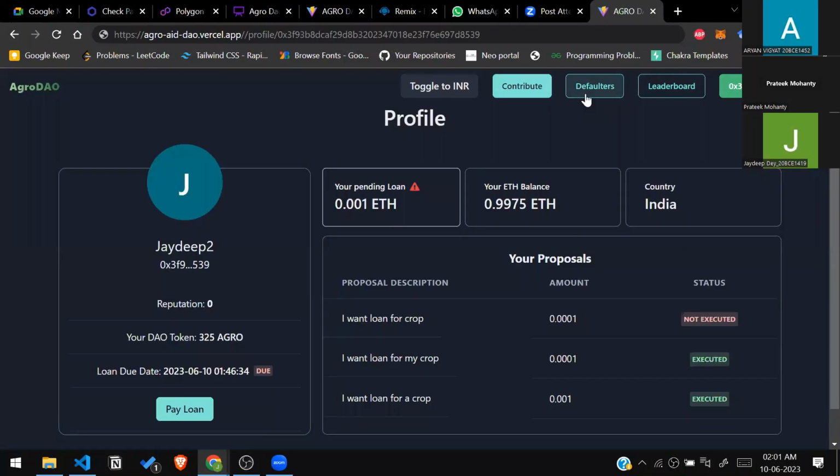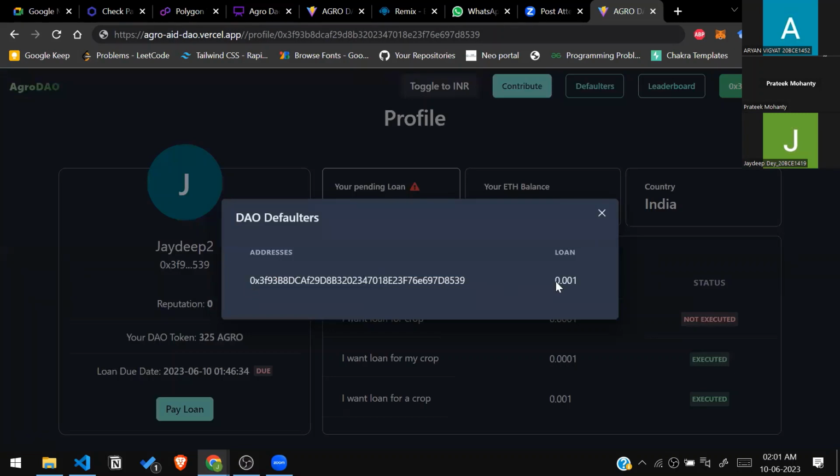Yeah, once the proposal has been executed, we can see it is shown in the farmer's profile page. We can see the pending loan amount and the description of the pending loan, and we can see that the status is executed. We just wanted to show you the defaulters list once the due date has passed. So yeah, you can see that the payment has not been done. So this farmer has defaulted. This is shown in the defaulters list, and this is completely automated using Chainlink.